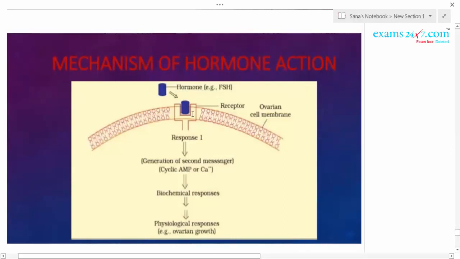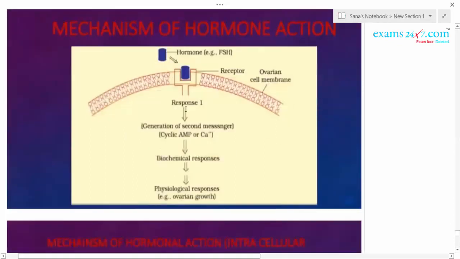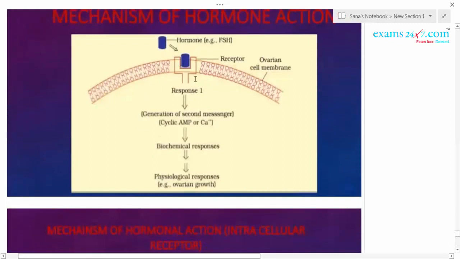You know, most of the hormones are proteins, but there are a few hormones other than proteinaceous, which you have studied, isn't it? Now we are studying the proteinaceous hormone. So this hormone binds with the receptor and a hormone receptor complex is produced here. As the hormone cannot enter inside the cell, there should be production of a hormone-like messenger, called the second messenger. So its first response is to generate the second messenger.